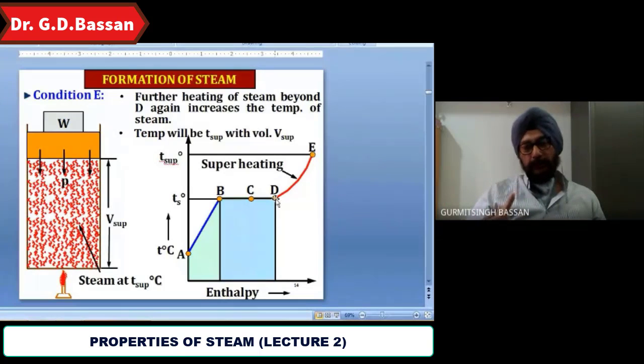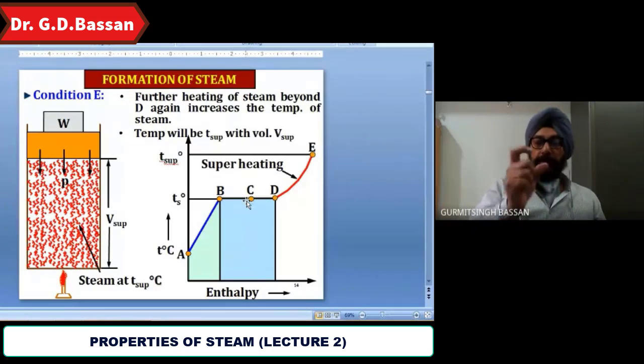So B means the first water particle is converted into steam. And D means the last water particle is converted into steam. Okay. So at D, all the water is converted into steam. That is why it is called dry saturated steam. And between B and D there will be wet steam. It will contain both steam and water. So that is why it is considered wet steam.